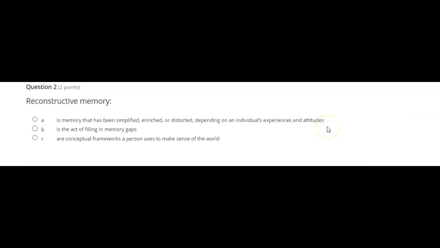Reconstructive memory. A is memory that has been simplified, enriched, or distorted depending on individuals' experiences and attitudes. B is the act of filling in memory gaps. C are conceptual frameworks a person uses to make sense of the world.